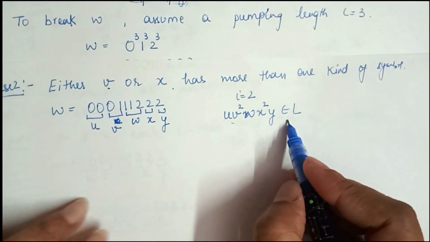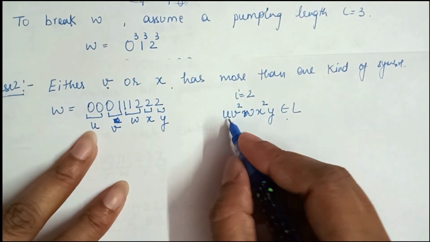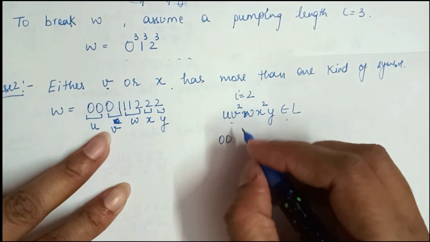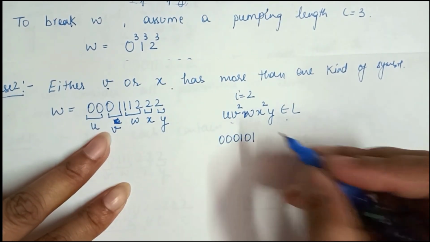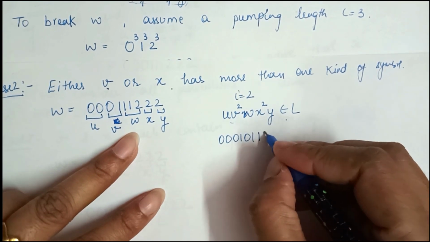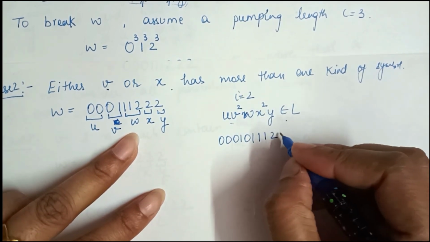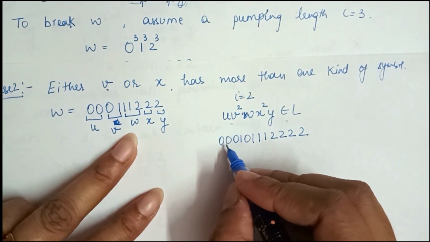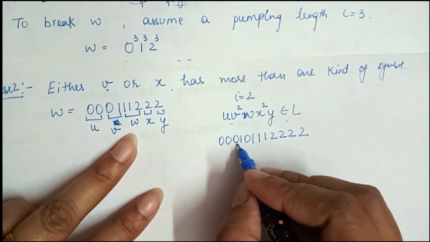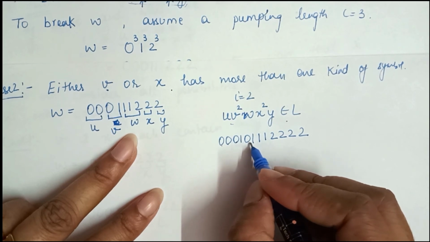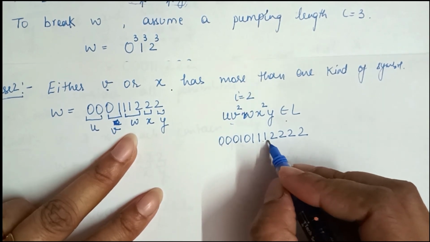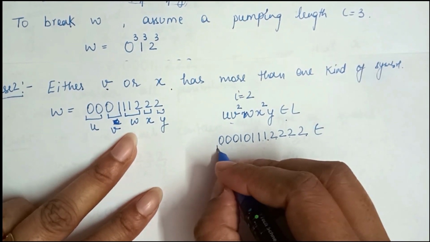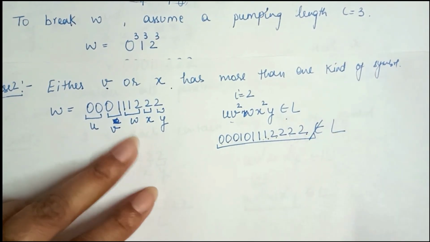Now for this condition take the values: U is 2 times 0, V is 0 1, so 0 1 0 1, W is 1 1 2, X is 2 2 and Y is 2. Now let me check. We get 3 zeros, followed by 0 1 0 1, 3 times 1, 4 times 0, 4 times 2. So this particular string does not belong to L.